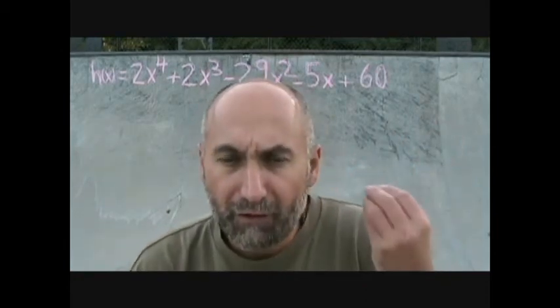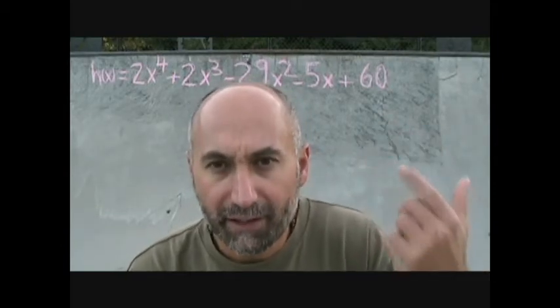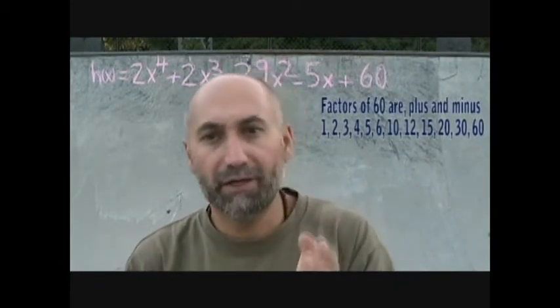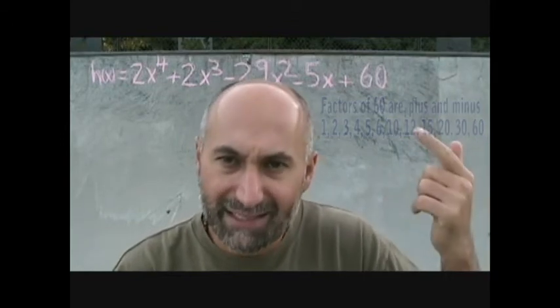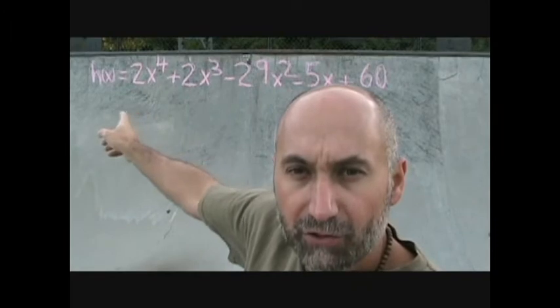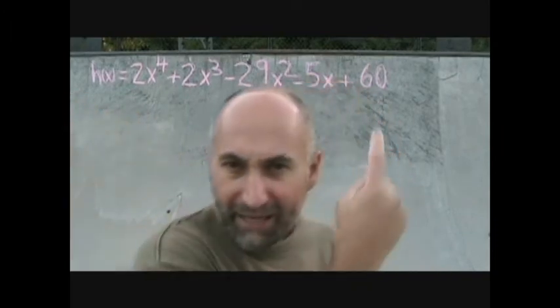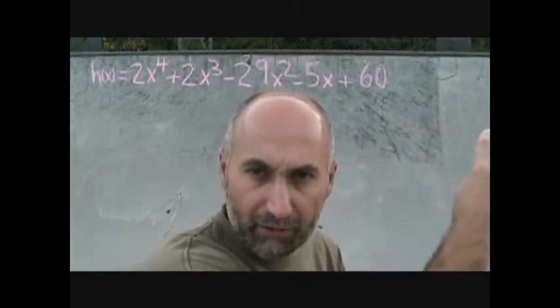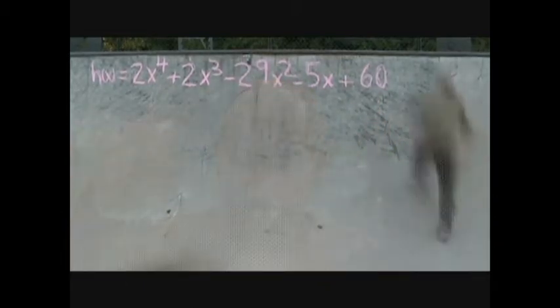Now, the first numbers we're going to try out are the smallest possible factors, right? Now, the possible factors of 60, there's a whole bunch of them. It starts plus or minus 1, plus or minus 2, plus or minus 4, and it continues on from there all the way up to plus or minus 60, right? For 2, the possible factors of 2 are plus or minus 1 and plus or minus 2, right? So, if we can't find any factors using the possible factors of 60 straight out, then we're going to have to start dividing the possible factors of 60 by 2.